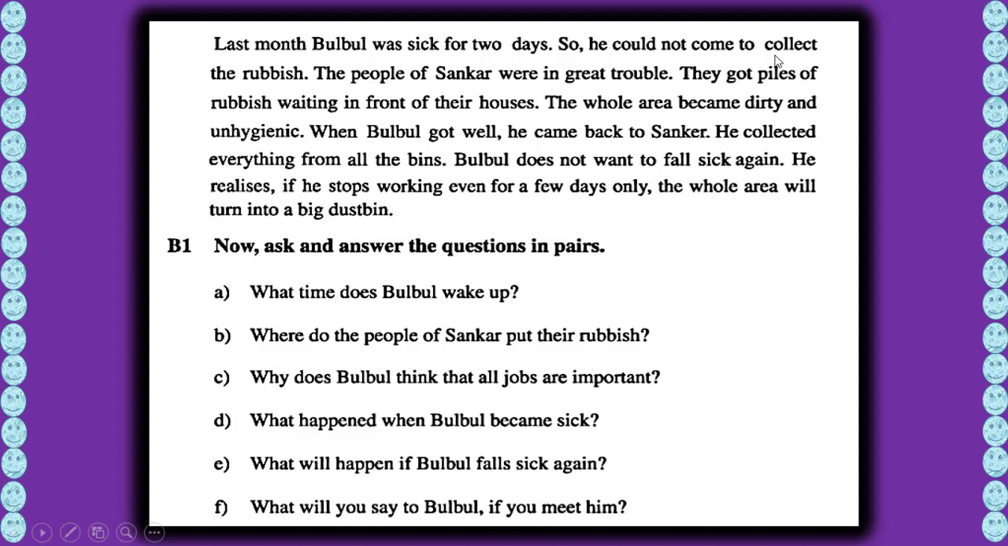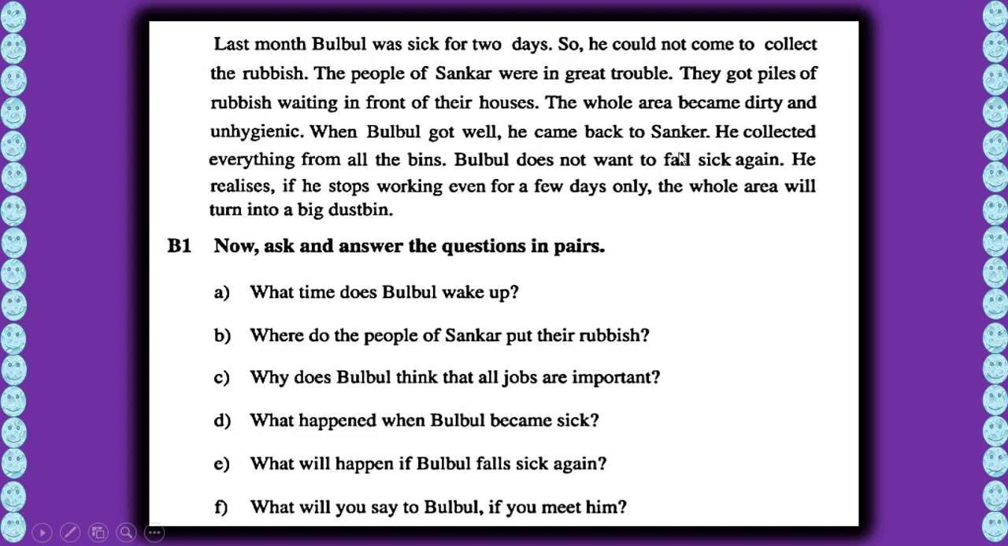They got piles. What does piles mean? Piles mean, you can say mass, bank, heap, or bundle. A lot of things you can say, these are synonyms of piles. Piles of rubbish waiting in front of their houses. The whole area became dirty and unhygienic. So what happened when Bulbul became sick? When Bulbul became sick, the people of Shankar were in great trouble. That's all. No problem. What will happen if Bulbul falls sick again?